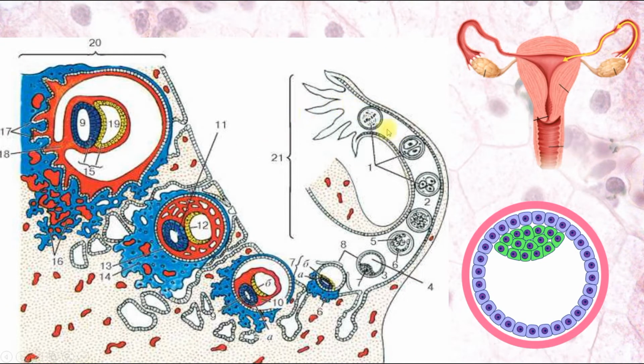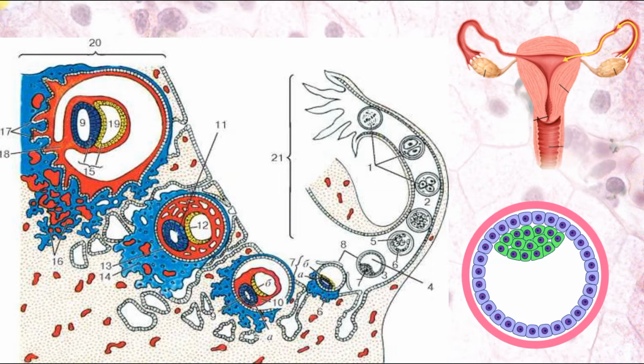And during this cleavage, embryo, zygote, then morula, it migrates through the fallopian tube and reaches the cavity of the uterus on the fourth day. Now it's a free period of life of the blastula. The previous period was the tubular period, and now it's the free period, when it's freely located in the cavity of the uterus.